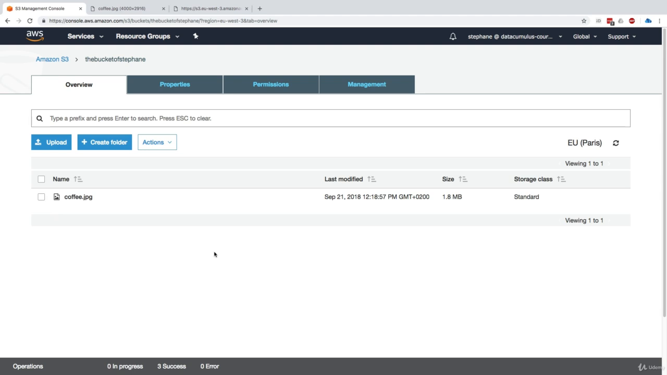So that's about it, just to get started with Amazon S3. Obviously, there's a bunch of things we still need to see, but so far we've seen the basic operations around creating a bucket, creating files, and viewing these files.